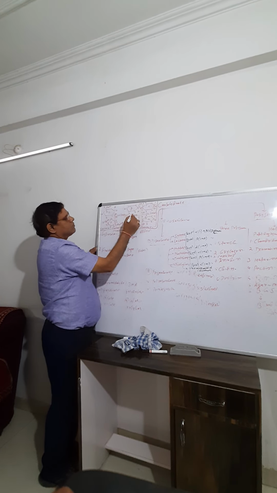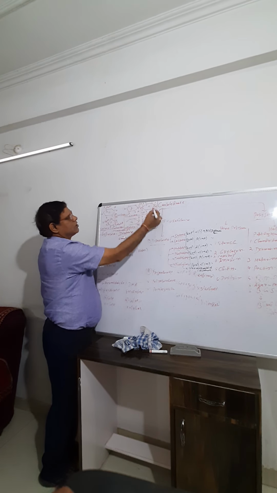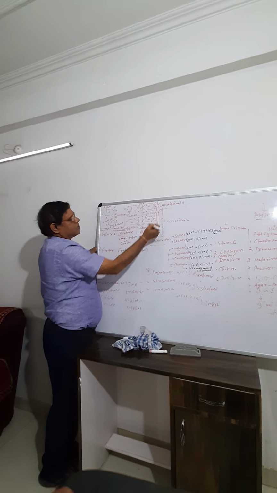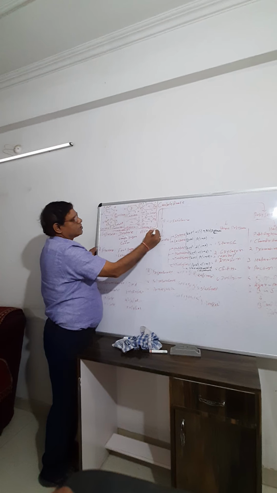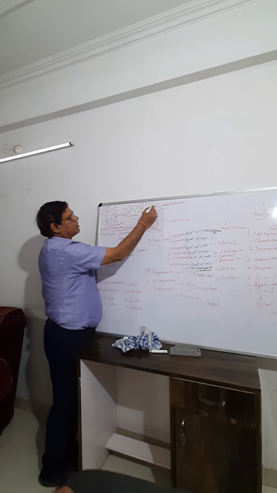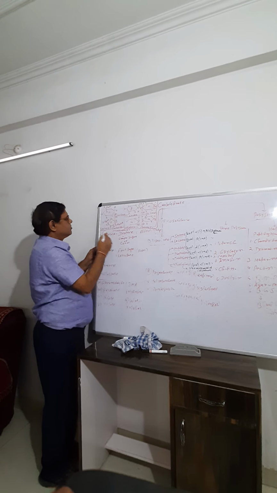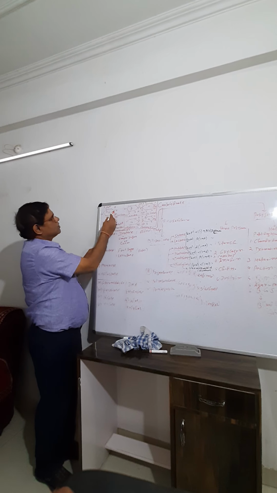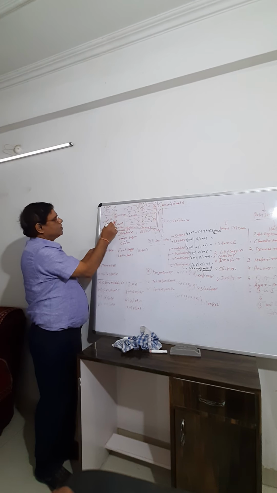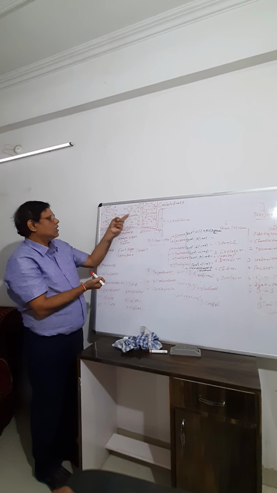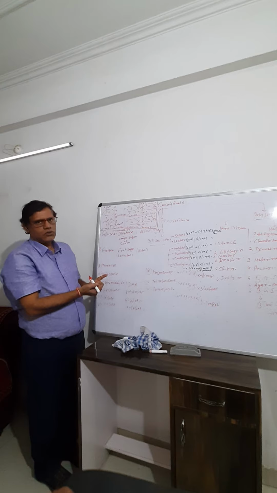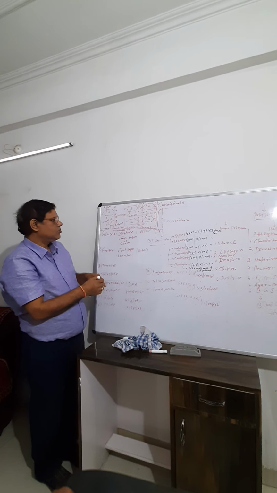In the case of lactose and maltose, one free aldehyde group is present. So lactose and maltose are reducing sugars because one free aldehyde group is present. But in the case of sucrose, there is no free aldehyde group and no free ketonic group, because they are involved in bond formation. So sucrose is non-reducing and lactose and maltose are reducing sugars. So it is very important.